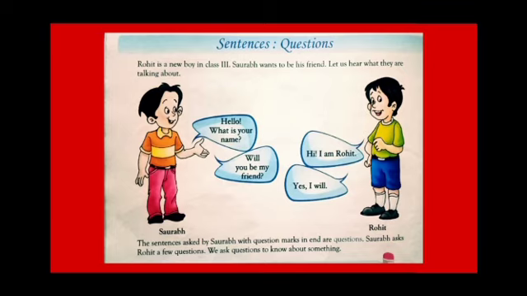whenever we have doubt over something and whenever we want to know something, at that time we ask or frame questions. The sentences asked by Saurabh with a question mark at the end are questions. Saurabh asked Rohit a few questions. We ask questions to know about something. Why do we ask questions? Whenever we want to know about something, at that time we ask questions. Questions begin with the WH word and end with the question mark.